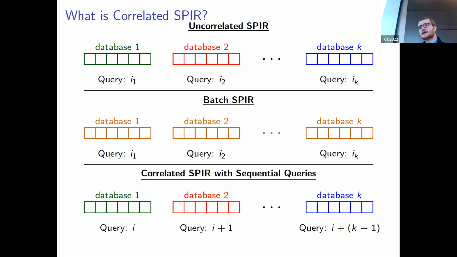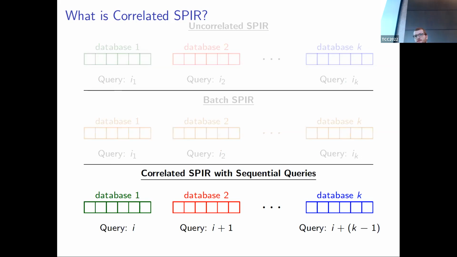The databases are independent, but the queries are highly correlated in a public manner. What I want to bring your attention to is the fact that the total entropy used to describe all of these queries is rather small. It's independent of K, the number of databases. So we can hope for a protocol here where the upload communication from client to server is independent of the number of databases.